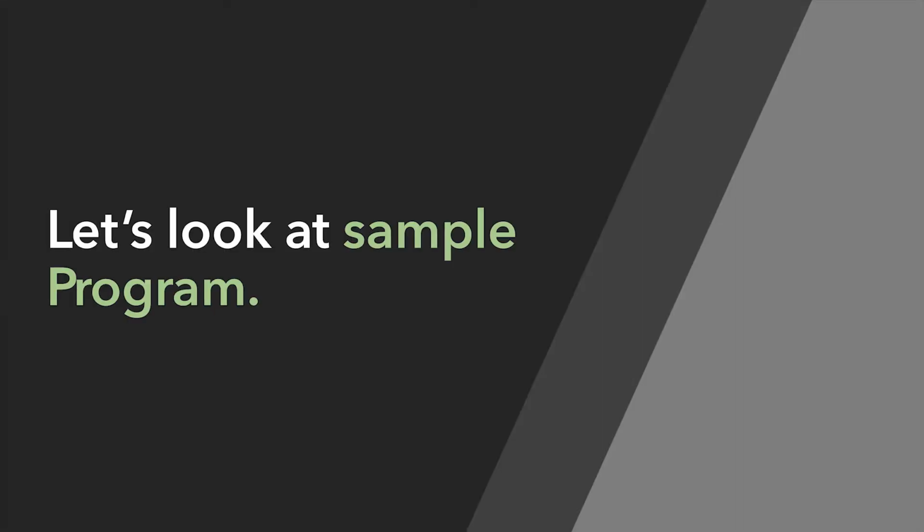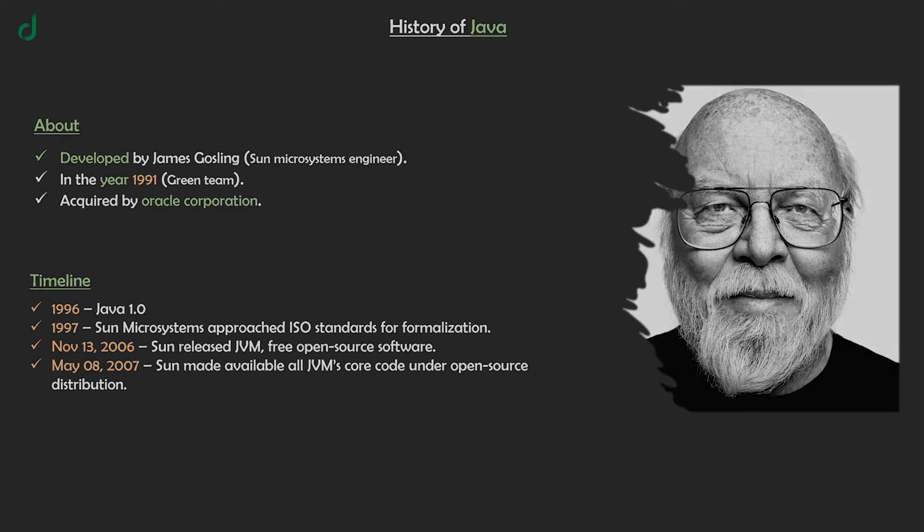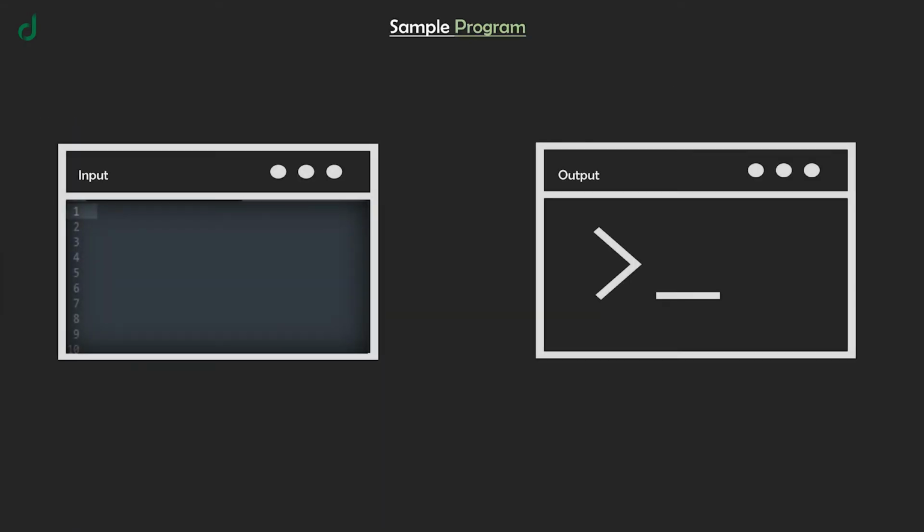Now, let's look at a very basic Java program simulation. Here, we have two windows. One is input, where you can see the basic program in Java, which prints hello world, and the other is the output window for displaying the output of the program.